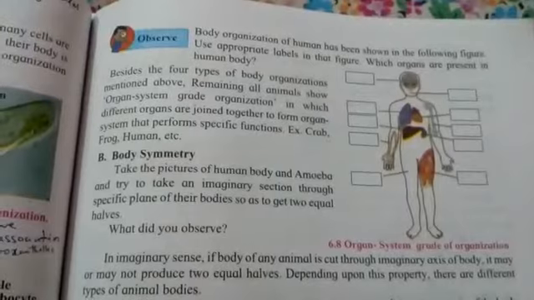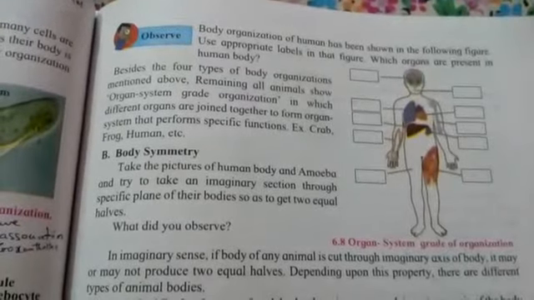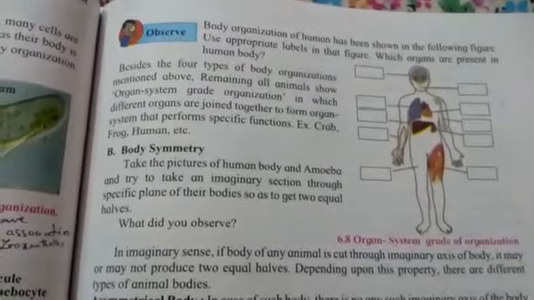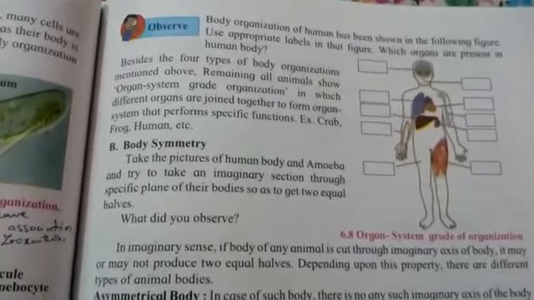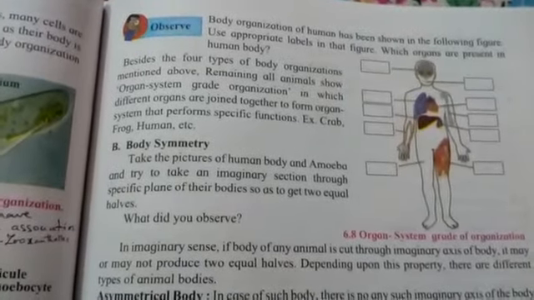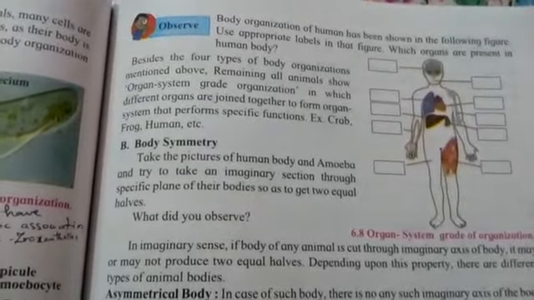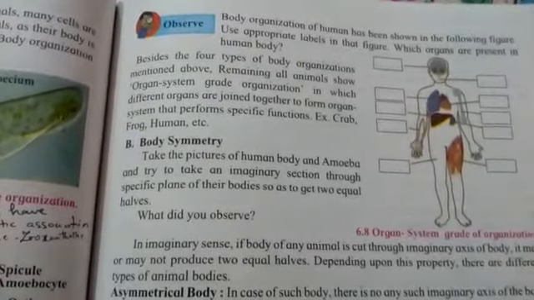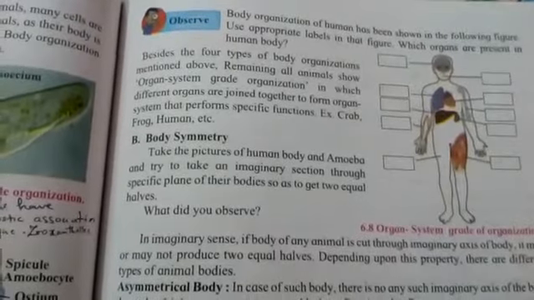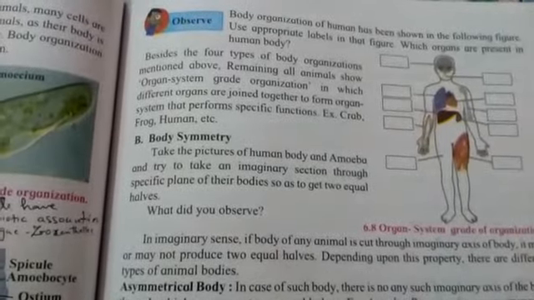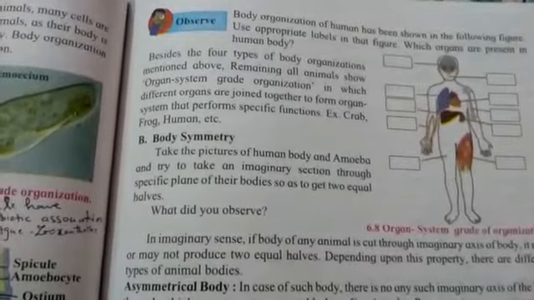In my last video, I taught you the grades of organization like protoplasmic grade organization, cellular grade organization, cell tissue grade organization, tissue organ grade organization, and one organization is left, that is organ system grade organization, to which we human beings belong.